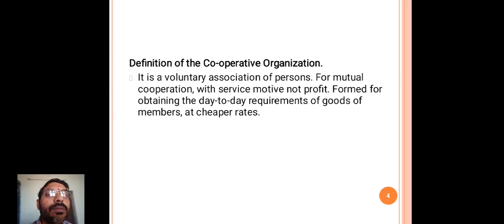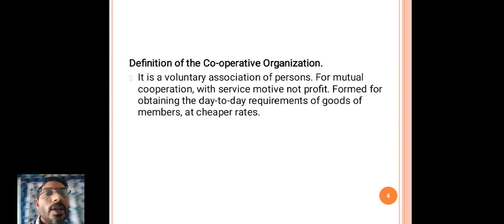The partners put the capital into the business, and they look after the activities of the business. The profits or losses are shared by them as per the partnership agreement made between them.